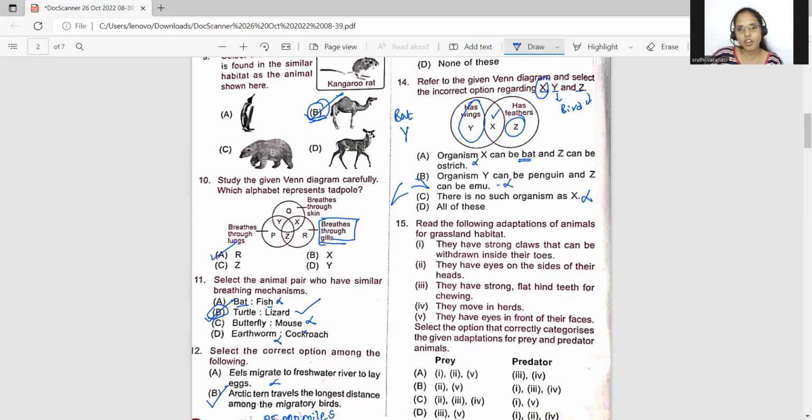So this is also a wrong statement. So for the 14th question, what is the answer, students? All of these given options are incorrect. So therefore, the answer will be none of these. Sometimes you may get a doubt that they won't give none of these or all of these as an answer. No, expect anything in an NSO.